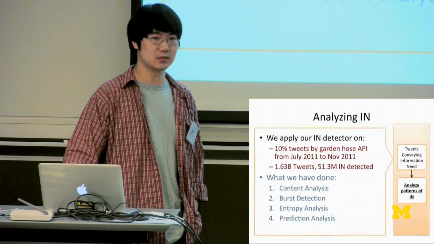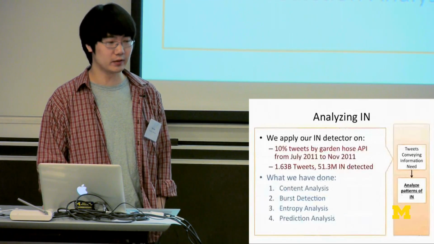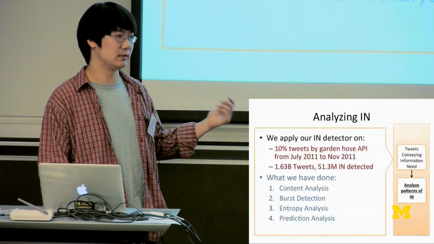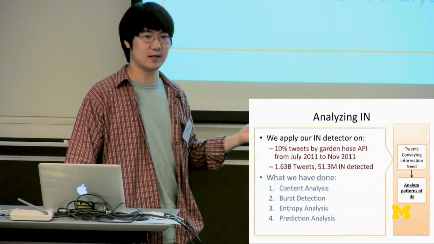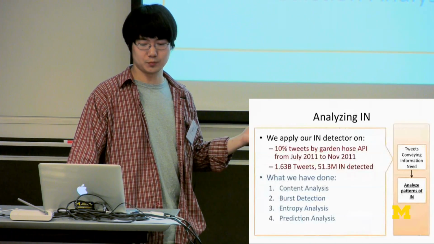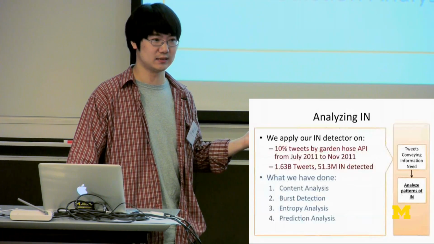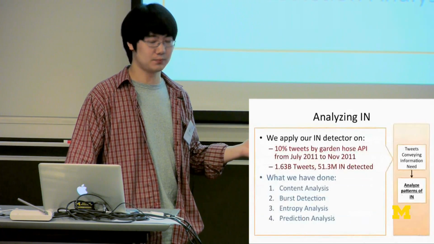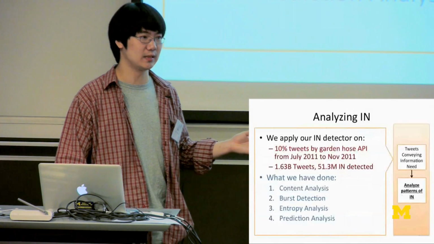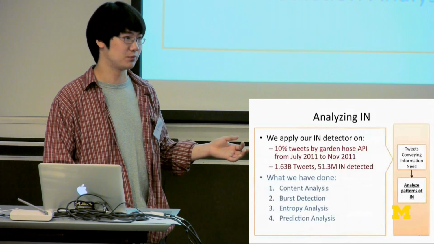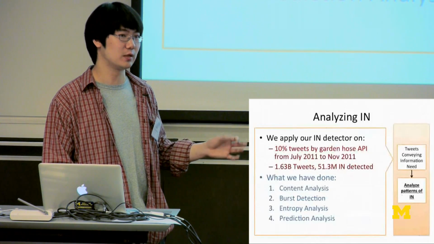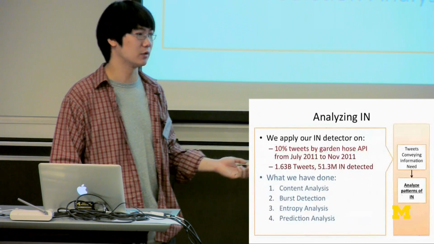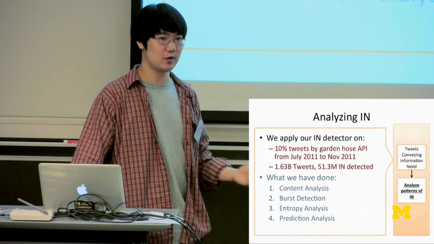By using this large amount of tweets, we did the following analysis. We first do the content analysis, and we found that some trends and some burst events may be very interesting. Then we do burst event detection and entropy analysis to study what the burst events are. After that, we do the trend prediction analysis to show that this information need actually has some predictive power in predicting the trend of other sources, for example, the general discussion, which we call the background of Twitter, as well as the search queries